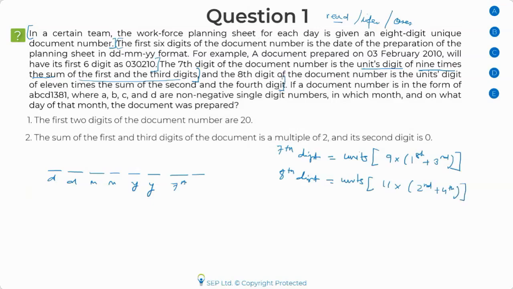Okay, separate till here. If a document number is in the form, and now they're telling me the form, which is good for me, it is A, B, C, D, 1, 3, 8, 1, where A, B, C, D are non-negative single-digit numbers. The moment I read this, I would write somewhere on my paper that A, B, C, D can be 0, 1, 2, 3, and so on. I'll make sure I have this information that some of them could be 0 also. In which month and on what date of that month was the document prepared? So basically, I'm looking for the ABCD, as simple as that. I need to find out what A, B, C and D are.